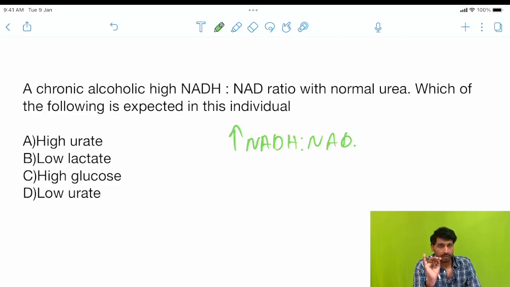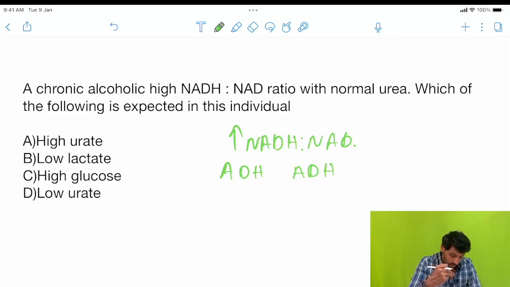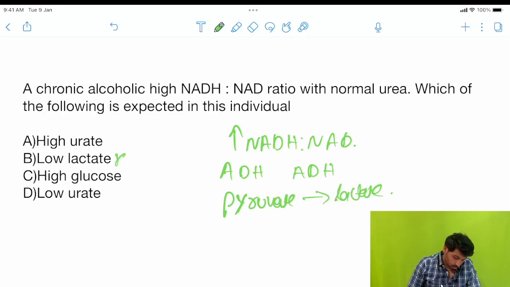Alcohol metabolism has alcohol dehydrogenase and then aldehyde dehydrogenase, right? In this metabolism, more and more NADH will be produced, and this NADH will be converting pyruvate into lactate. So this is the ruled out option.